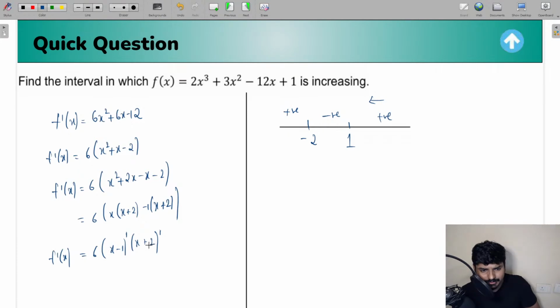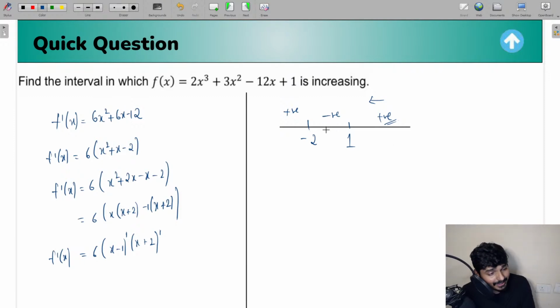6 into x minus 1 into x plus 2 depending upon the values of x, or else you can do it directly also. For any value of x greater than 1, x minus 1 will be positive, x plus 2 is also going to be positive. So we can say that this is going to be positive for any value of x greater than 1. We can definitely say this entire region is going to be positive.